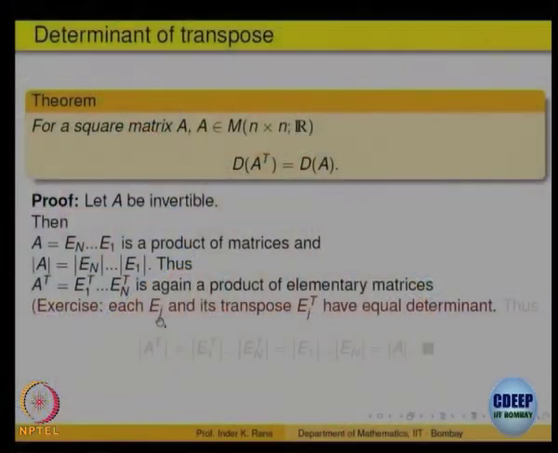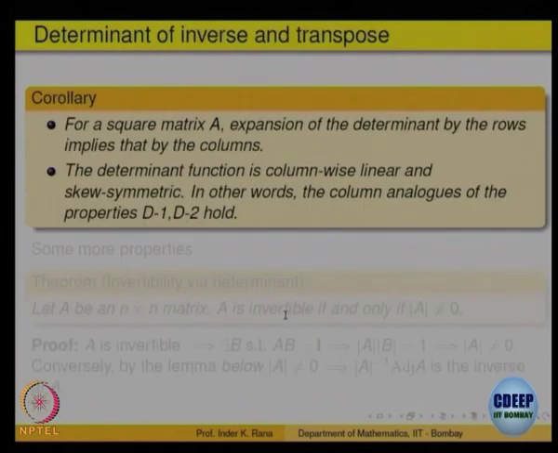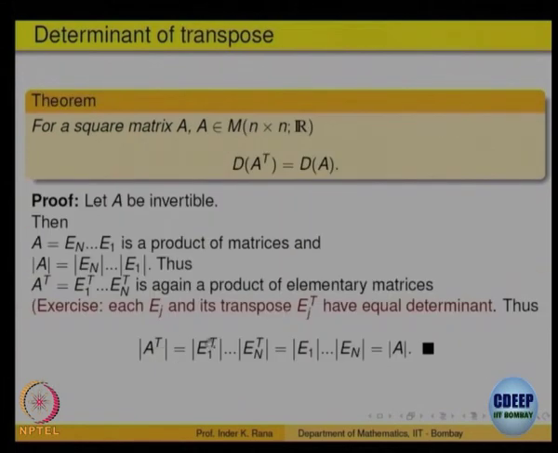That is simple because a lot of zeros are coming. So, we are leaving that as an exercise; note it down that if E j is any elementary matrix of any one of those types and you take its transpose, then they have the same determinant. Once that is guaranteed, what is A transpose? If A is E 1 into E 2 up to E n, what is A transpose?